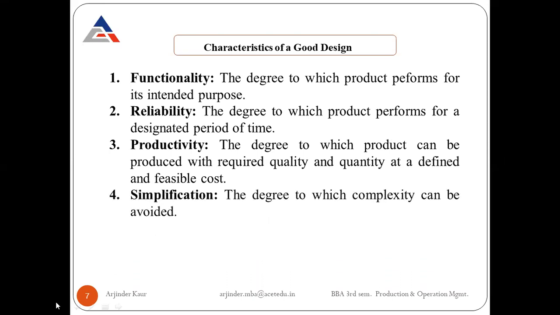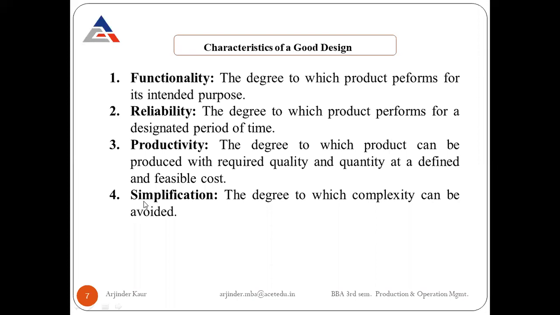The next characteristic of a good design is simplification. This is the degree to which complexity can be avoided. The design of the product must be very simple. The simpler the design, the easier it is to produce and use. Simple products are also economical and reliable. The product must have the least number of operations without affecting its functionality.